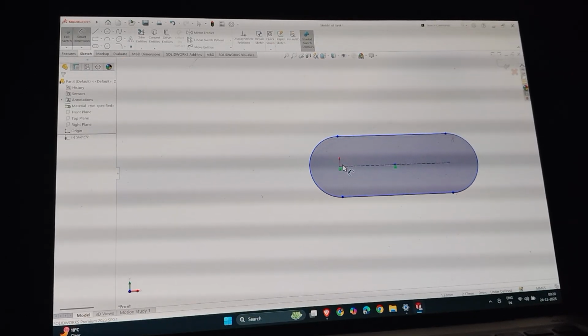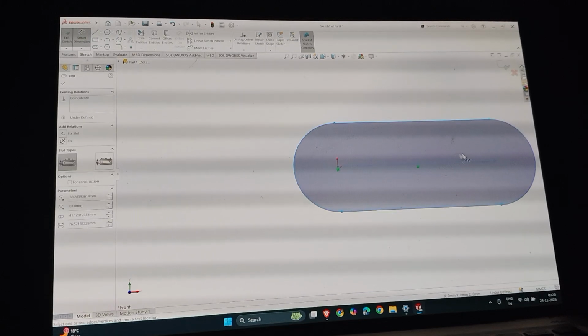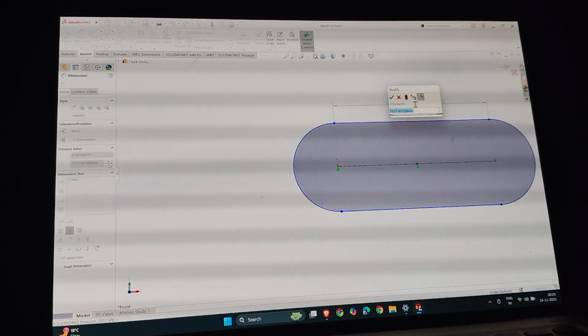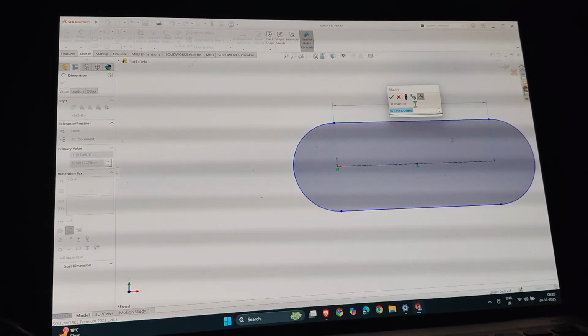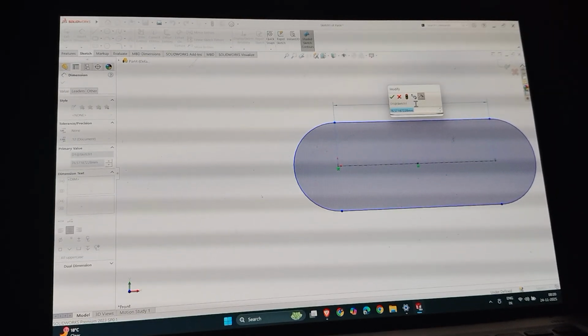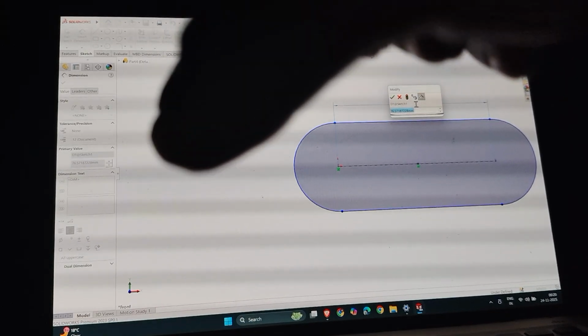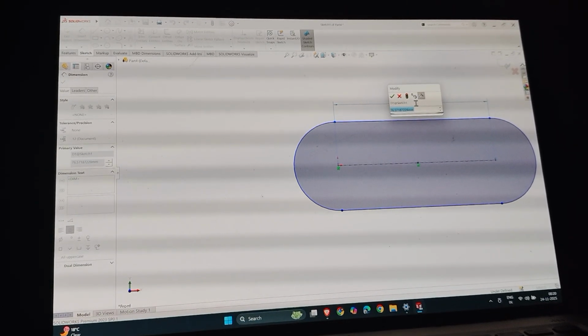Only this thing is important. Select the smart dimension. The distance between them is important: the distance between the center of the crank, the center of the drive wheel, to the center of the Geneva wheel.